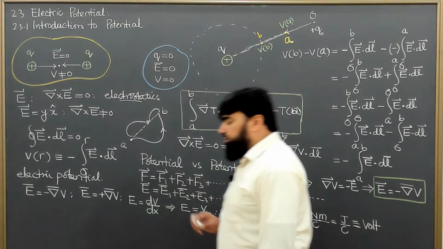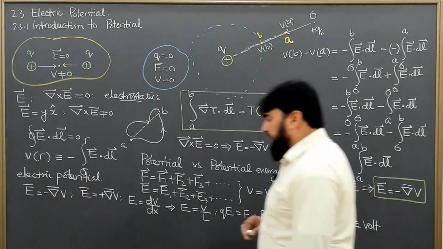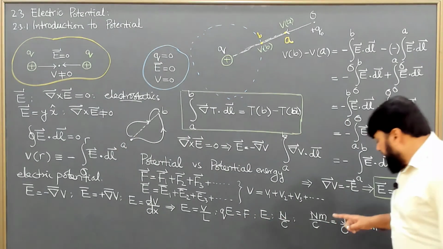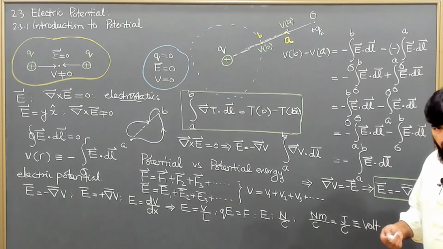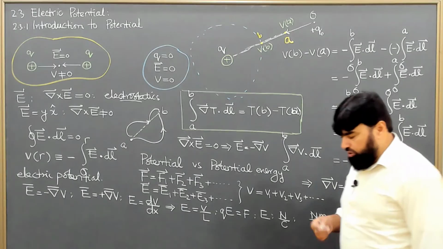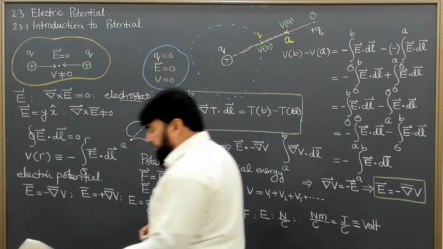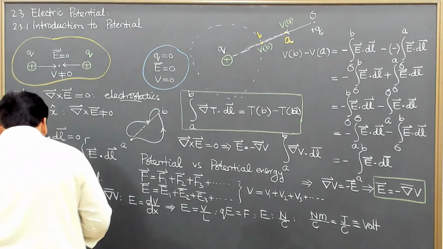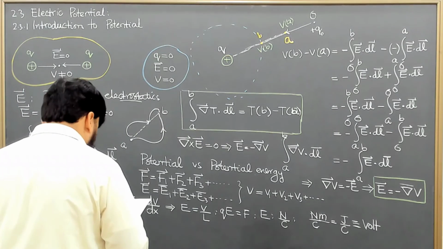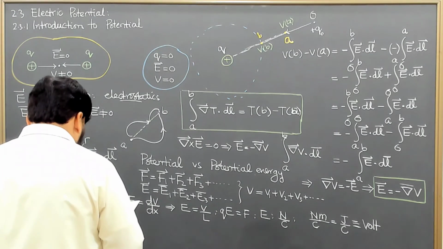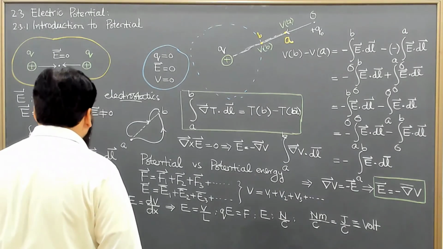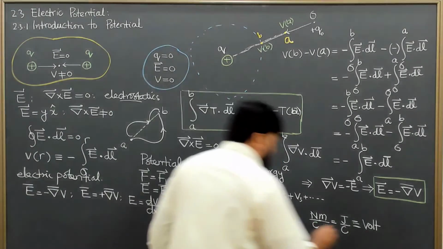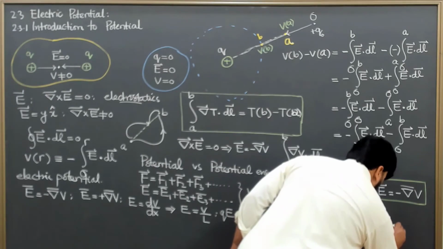Later on, when we will be in electrodynamics, I will define the volt in terms of ampere as well, which is the unit of current. But for the moment we will go on only with this, that the unit of electric potential is volt. And in short, we denote it by V.